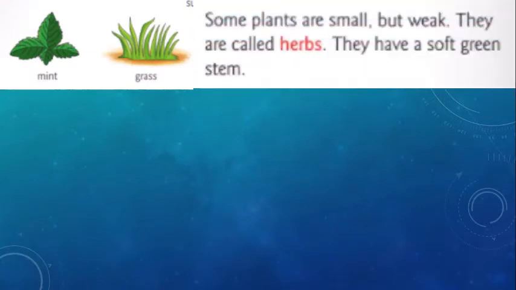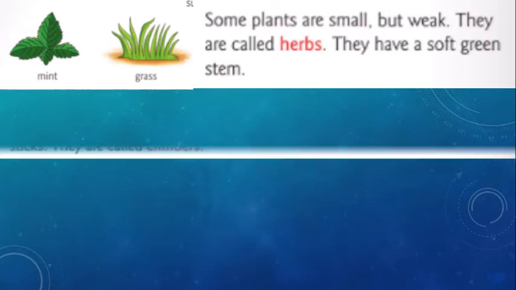Next, some plants are small but weak. They are called herbs. They have a soft green stem. So, some plants are very small in size but also very weak. So, they will have very soft green stems. So, that type of plants we will call herbs. Example, mint and grasses. So these we will call herbs.